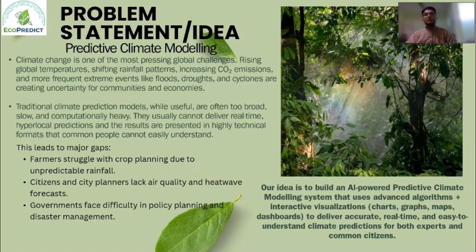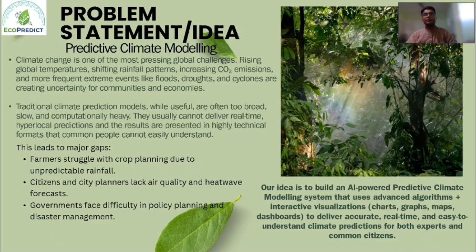And then many city planners are also worried about the air quality index and all, and the government also faces various difficulties in planning different disaster management or various policies and all.